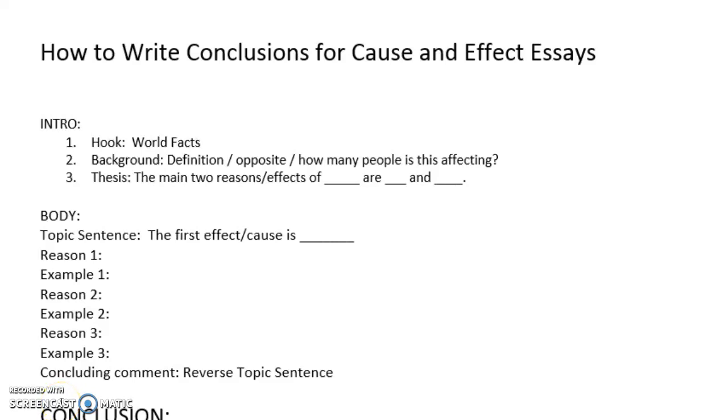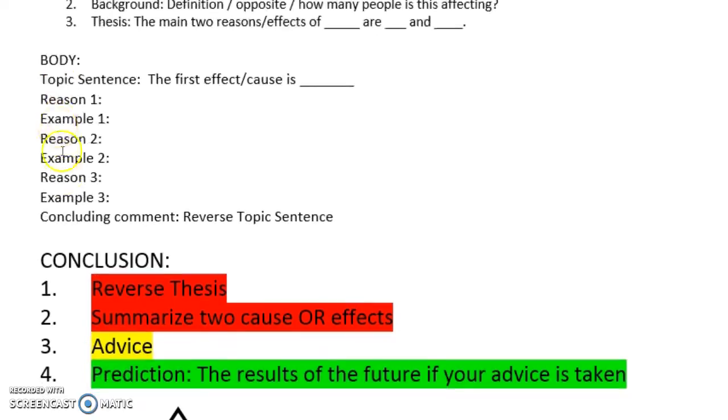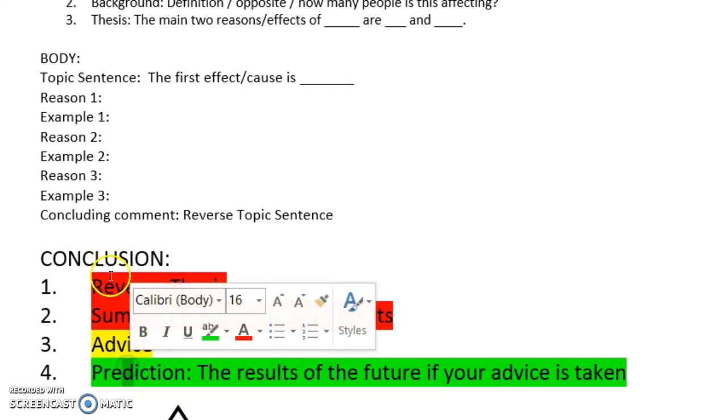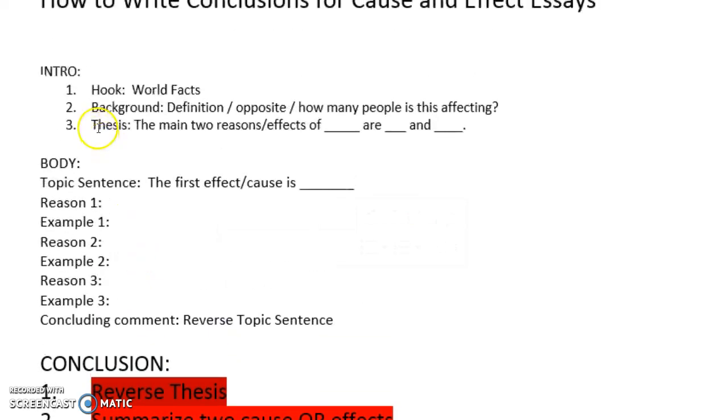This is how to write a conclusion for the cause and effect essay, a review. So remember, the conclusion has 4 parts: reversing your thesis, summary, advice, and prediction. Remember, reversing your thesis is taking your thesis and writing it backwards.